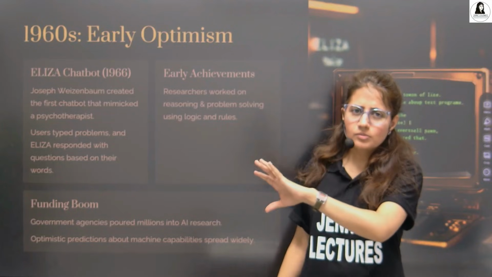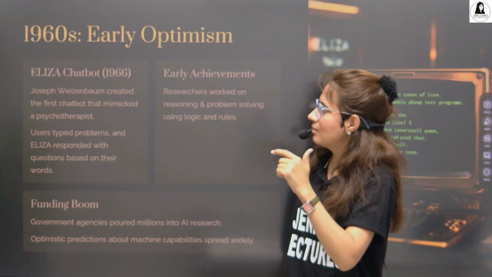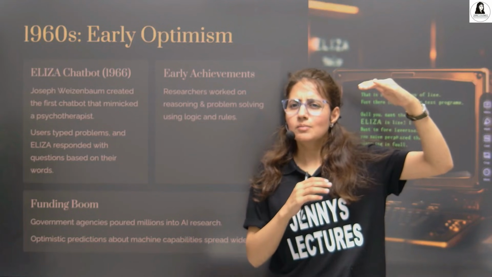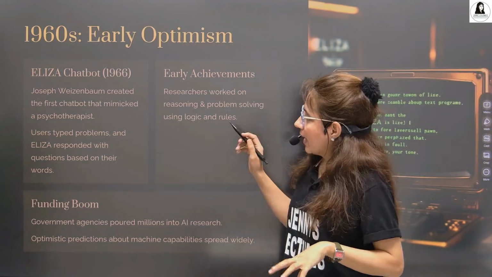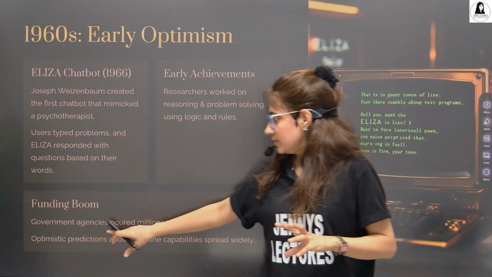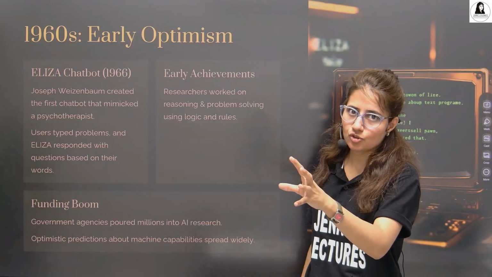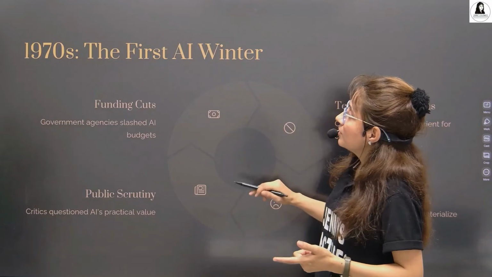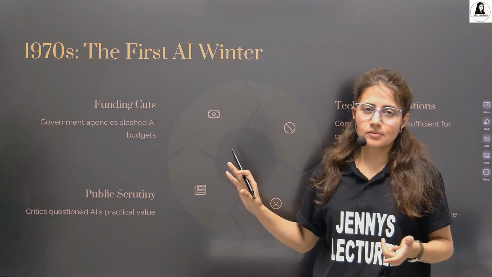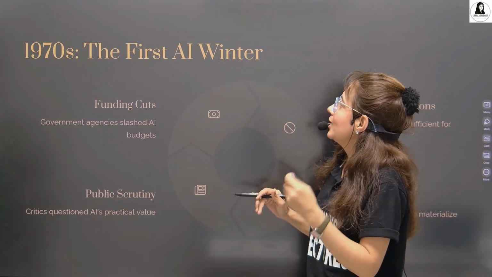But there were some problems in this chatbot also. So it was not really matching the hype of AI or the expectations, right? And during this year, government agencies provided millions into AI research. So after that, in the 1970s, this was the first AI winter.